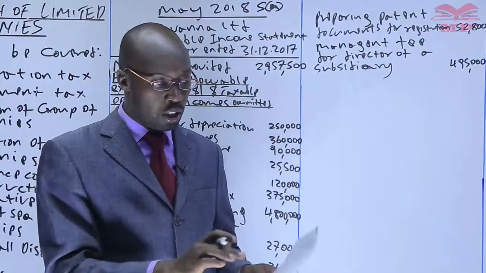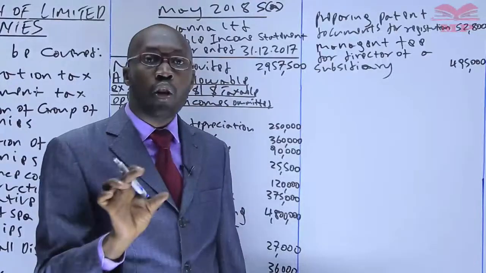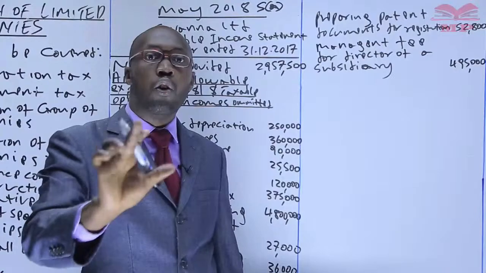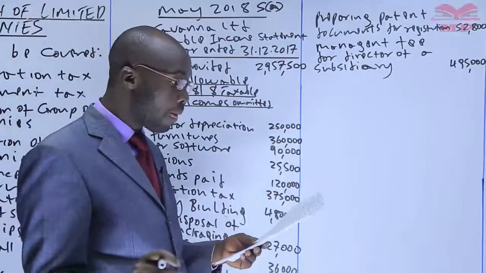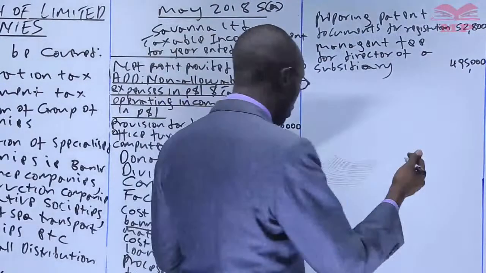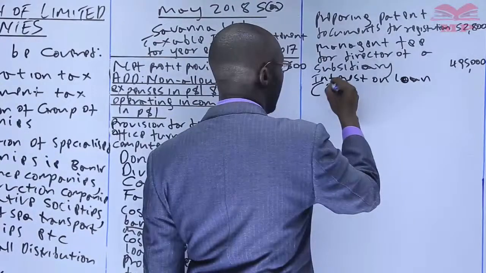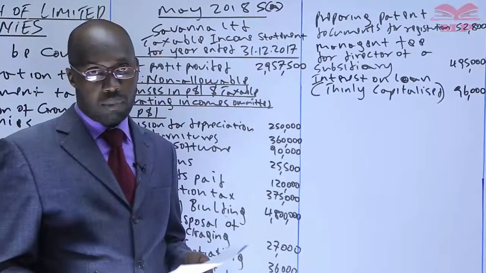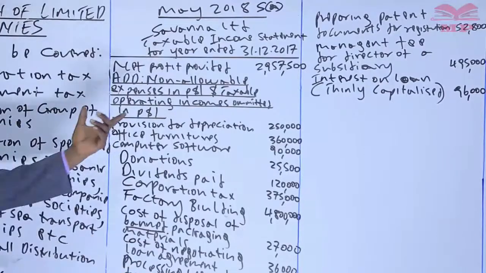So where is the connection with thin capitalization? When you get there, we are going to learn that thin capitalization is what I have just explained: an expense being paid to another related company located outside Kenya. That expense is not allowable. So this is not allowable, and it is in the director's emolument, which is in the P&L. We disallow it. So, interest on loan, in bracket, thin capitalized. Point number 7 is the last point in that question, in the additional information. So that tells you that we are at the end of the items that we are supposed to add.